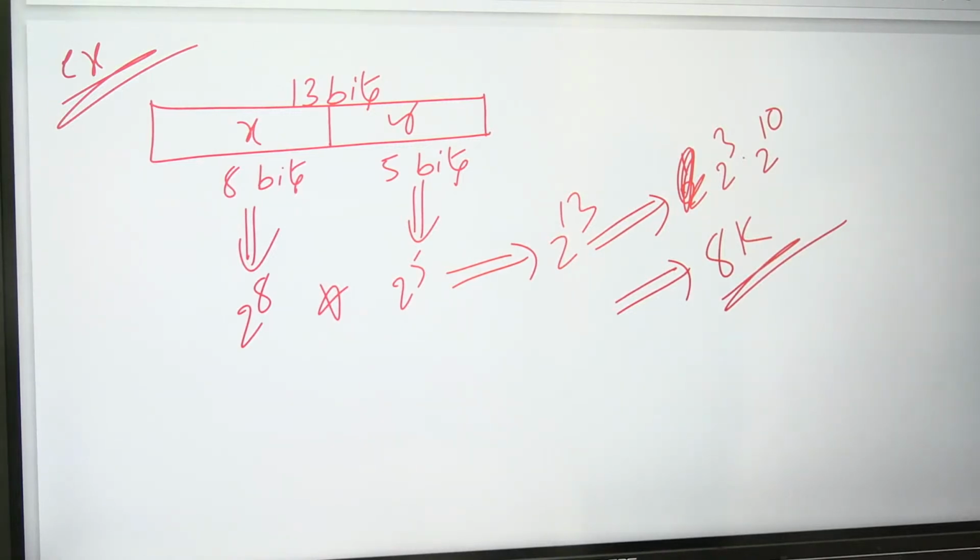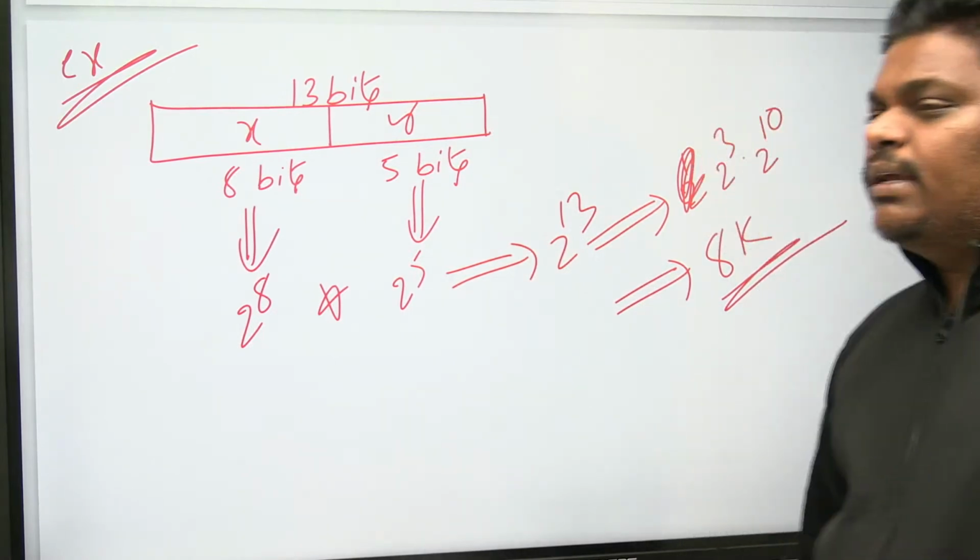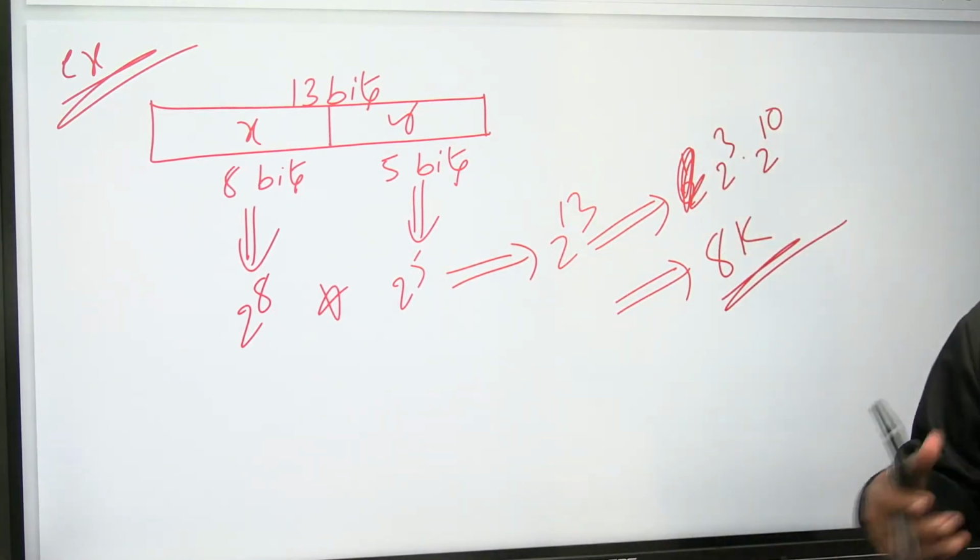If anyone asks you, 13 bits if I divide into two parts, x and y, where x contains 8 bits, y contains 5 bits. Within x, how many possible binary numbers? 2 power 8. Within y? 2 power 5. Total possible binary numbers 2 power 13, which is nothing but 8K binary numbers possible with 13 bits.